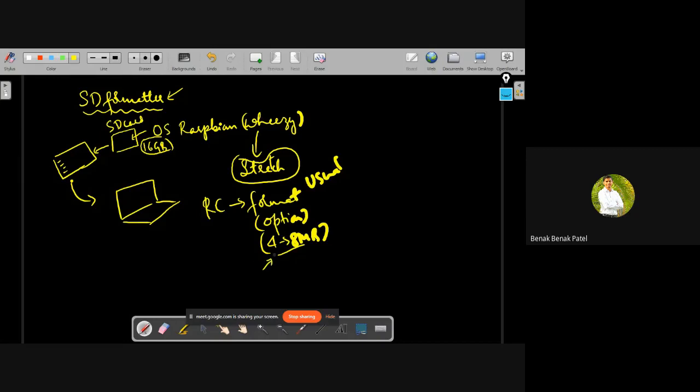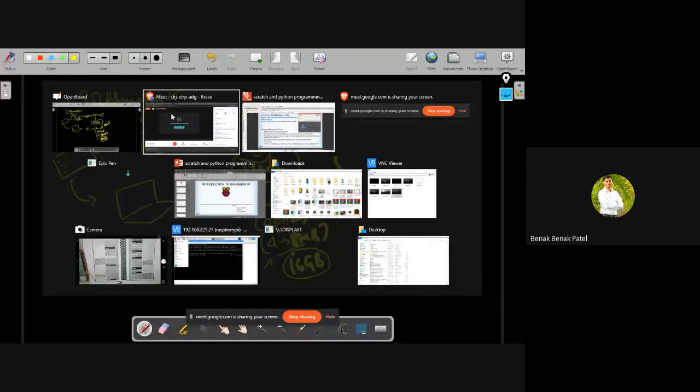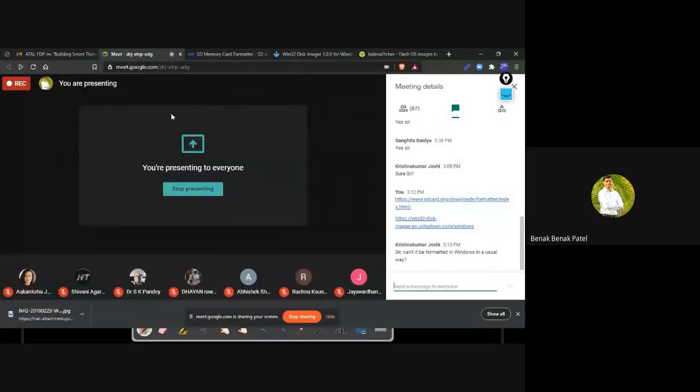But you can reuse that SD card using this SD formatter software. So in order to get back the entire 16 GB space, you are supposed to format it using the SD formatter application. I hope that was the answer for your question.